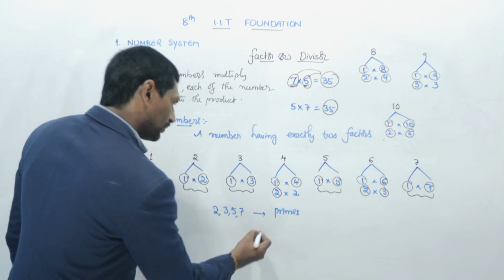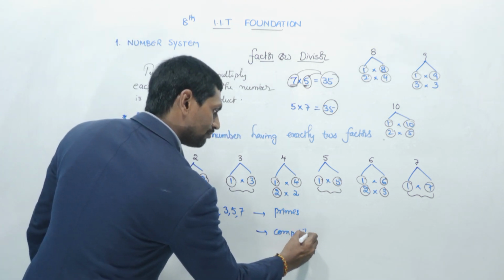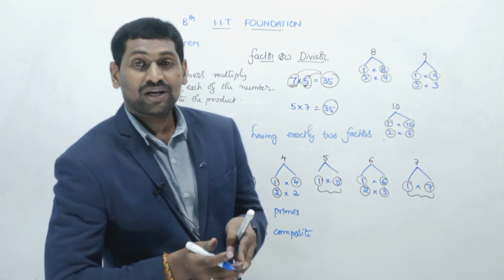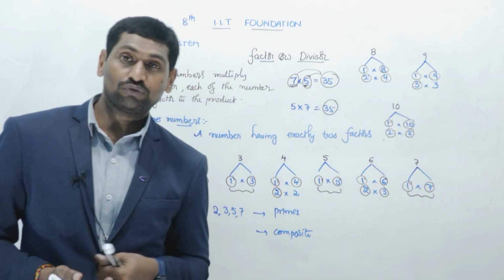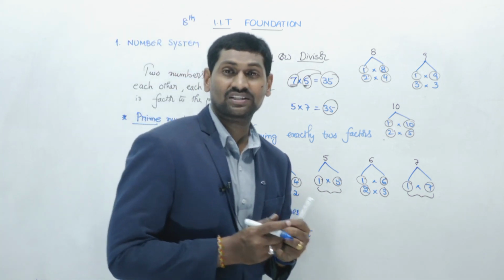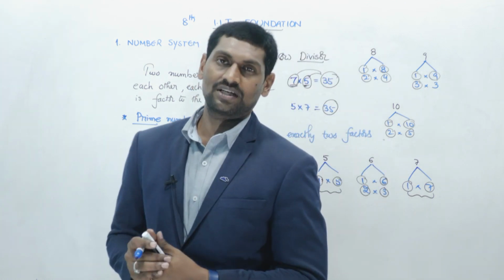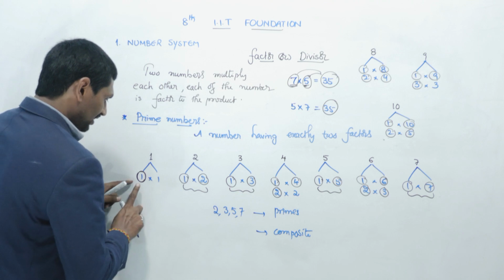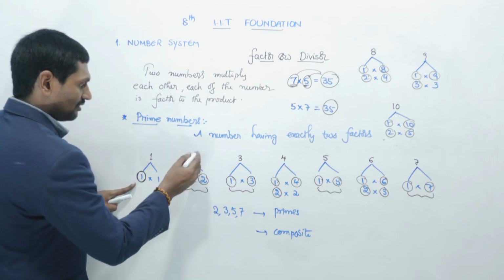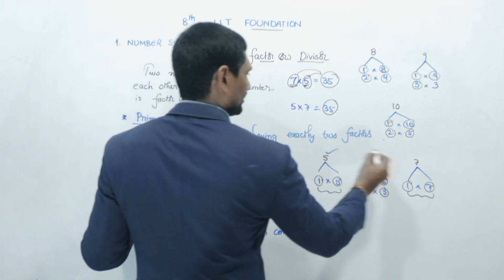Now coming to composite numbers. What are composite numbers? Composite numbers are numbers having more than 2 factors. More than 2 factors are called composite numbers. Exactly 2 factors are called prime numbers. Okay? Composite numbers mean more than 2 factors. Here only one factor, so we have already taken it as a prime number. 2, 3, 5, 7 are prime numbers.